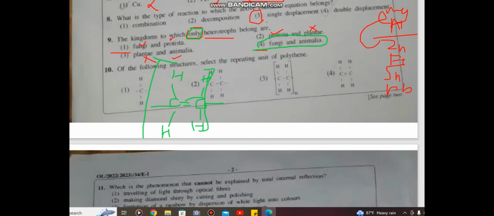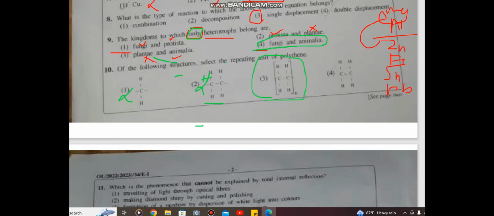Now according to this structure, the first structure is 1, the second structure is 1. Polythene always has a lot of repeating units, so mentioning this n is very important. So the third one is the repeating unit of polythene.